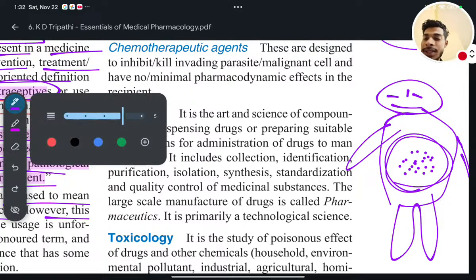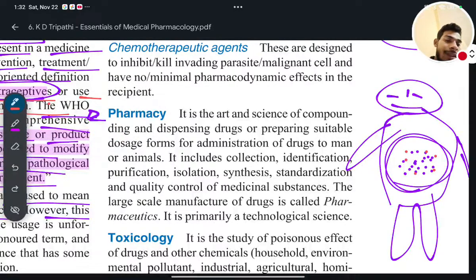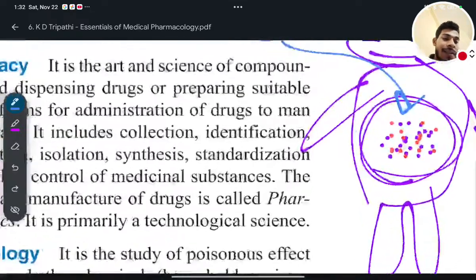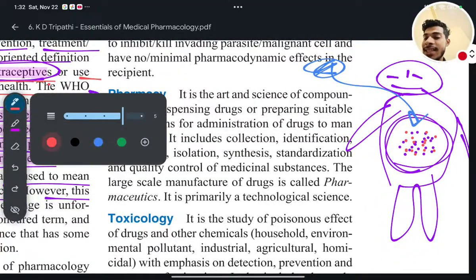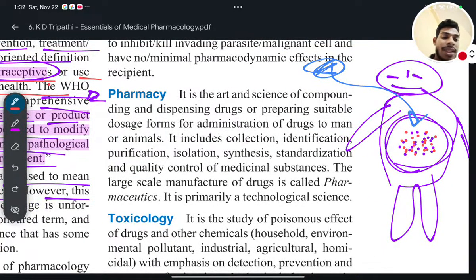Now, if I take a chemical or a drug, it should go inside my body and show its toxic effect on the infectious agent, that is the pathogen.